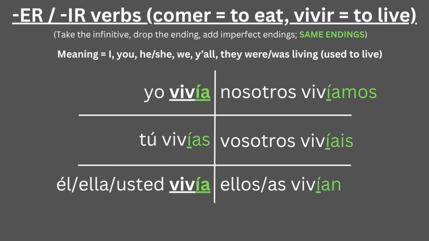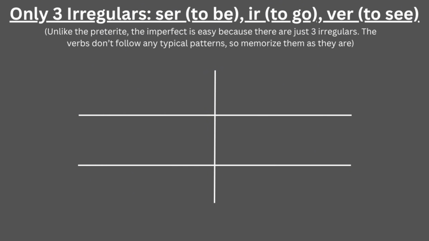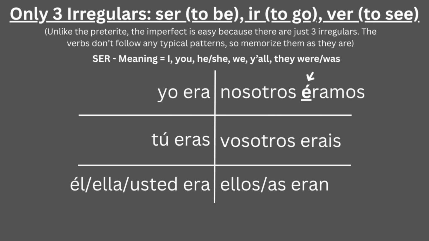After learning regular conjugations, we can see irregular verbs, and in this tense, there are only three: ser, ir, and ver. None of them have stem changes, so we simply memorize them. Era, eras, era, éramos, erais, eran.